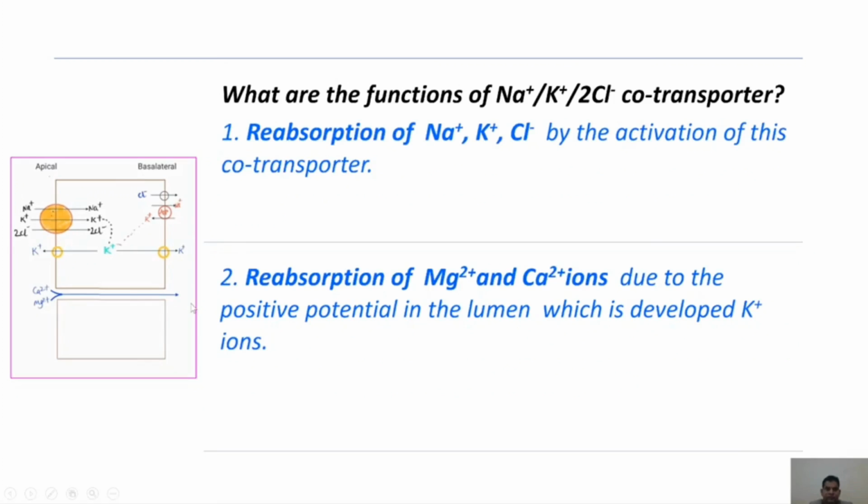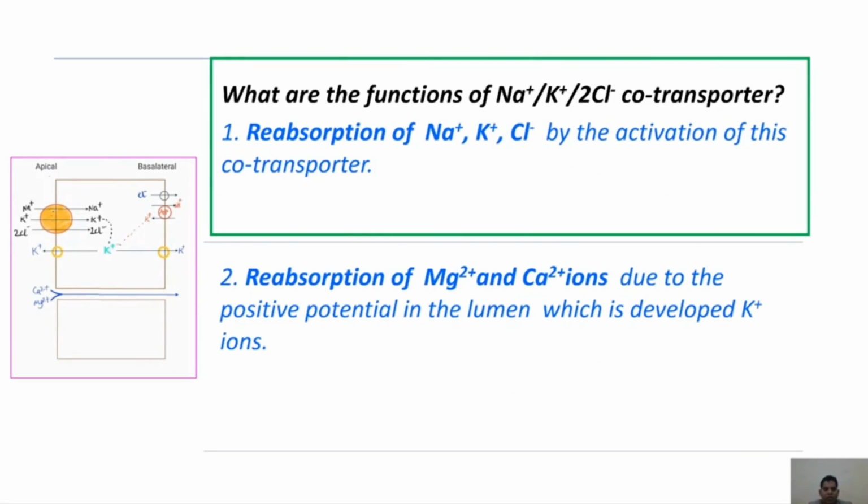Now, so far we have discussed the functions of the sodium-potassium-2-chloride cotransporter. What is the first function? Activation of this channel causes reabsorption of sodium, potassium and 2 chloride ions. Activation of this cotransporter causes movement of these ions into the cell.